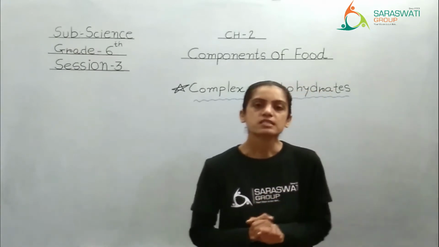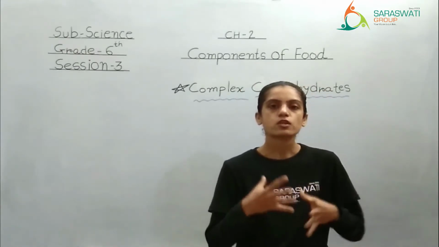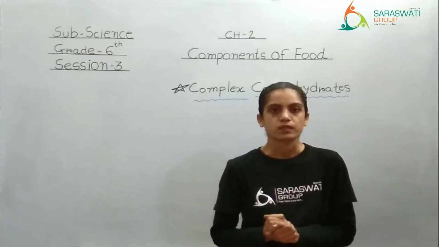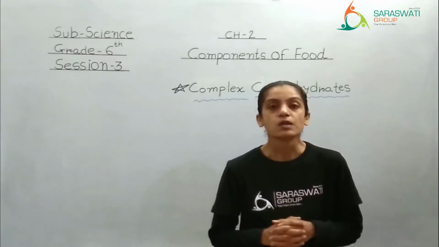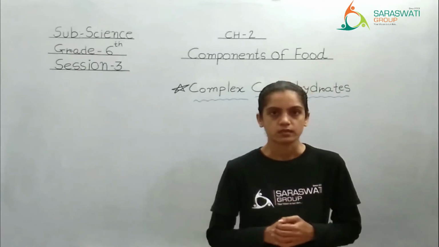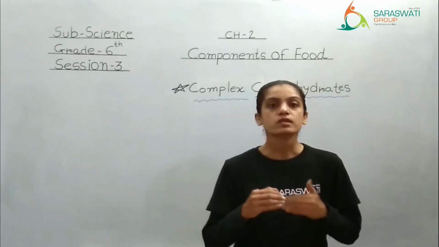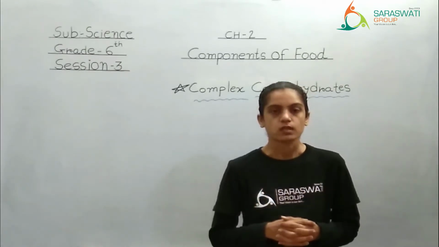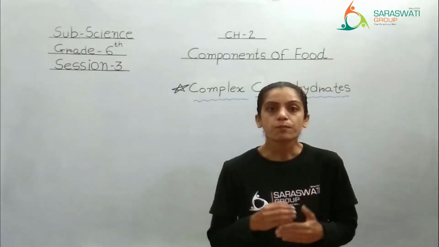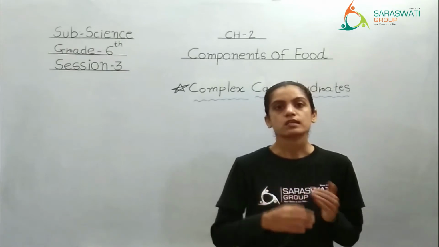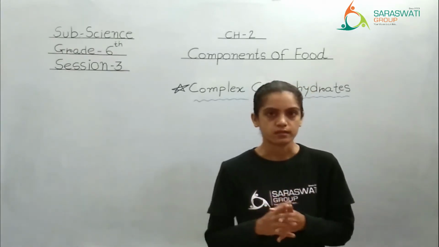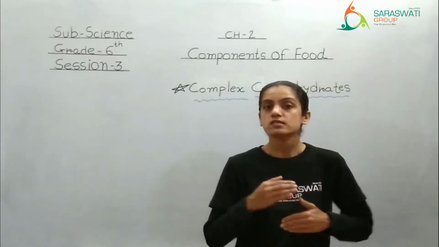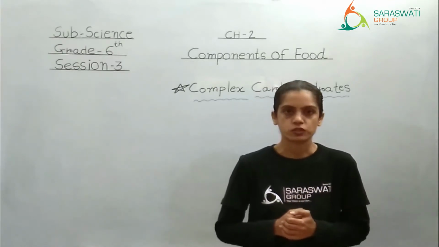Before we start, I have given you certain information about simple carbohydrates: the food that gives us instant energy and gets digested quickly inside the body, converted to simple sugar like fructose, glucose, maltose, etc. That food is broken down into simple sugar and gives us energy.